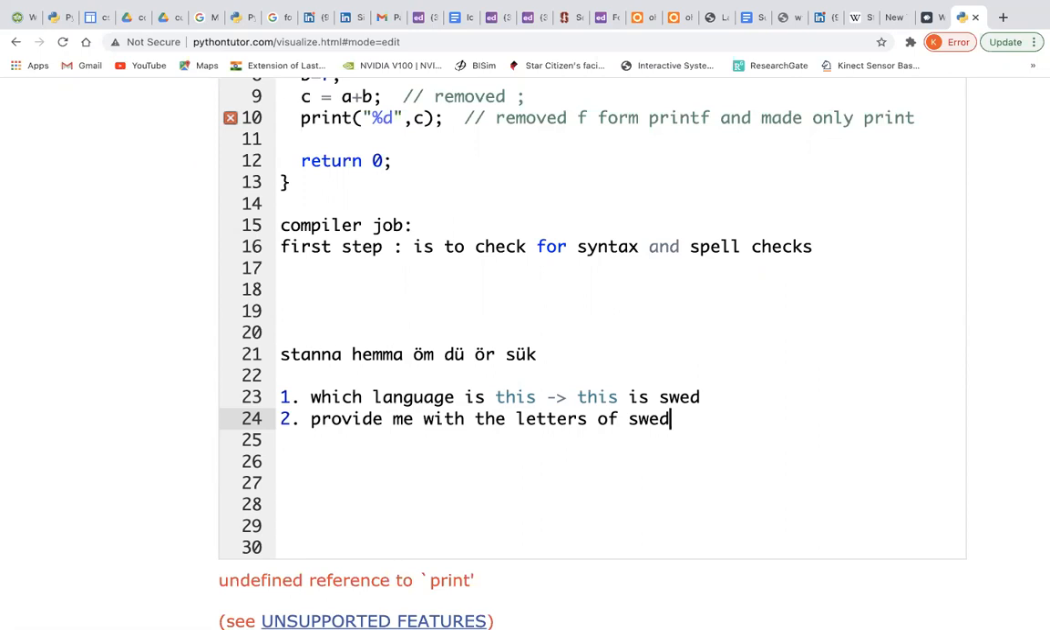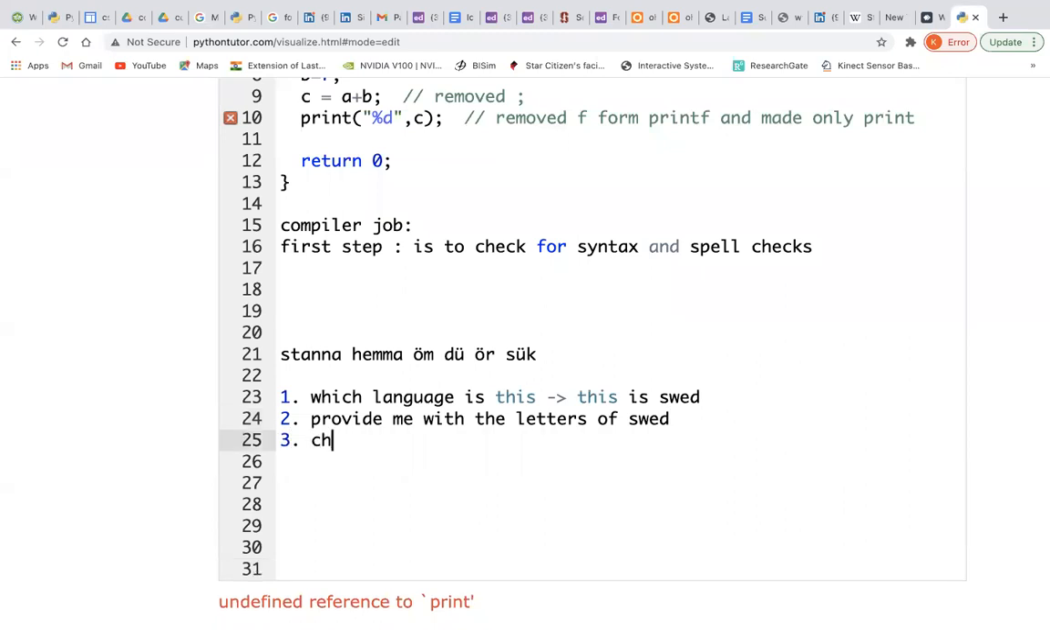What is the next thing that you want from me so that you can check whether the words are there in Swedish or not? Yes, check whether the words are there in Swedish or not. Okay, fine, that's correct. So how do you check whether the words are there or not? I'm not checking, you are checking. So what do you want from me to check? What do I need to provide?